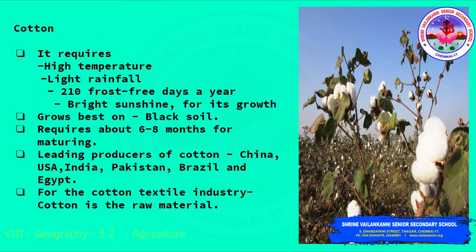Next we'll see about the fiber crops. Cotton requires high temperature, light rainfall, 210 frost-free days a year and bright sunshine for its growth. It is grown best on black soil. Black soil is otherwise called cotton soil. This fiber crop grows well in black soil. It requires about 6 to 8 months for maturing. The leading producers of cotton are China, USA, India, Pakistan, Brazil and Egypt. For the cotton textile industry, cotton is the raw material.